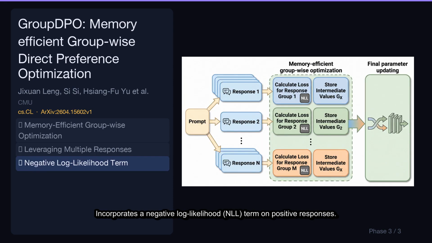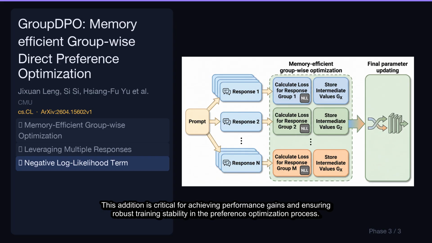Incorporates a negative log likelihood, NLL, term on positive responses. This addition is critical for achieving performance gains and ensuring robust training stability in the preference optimization process.